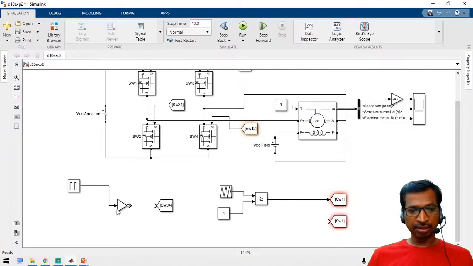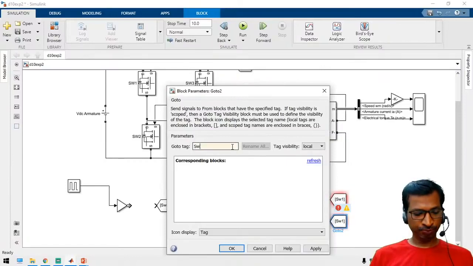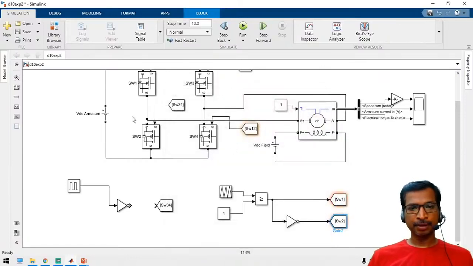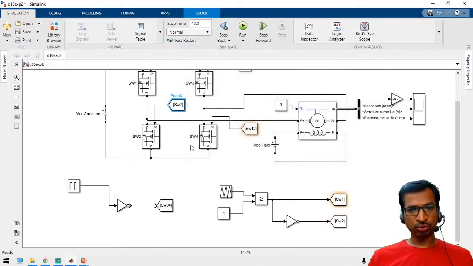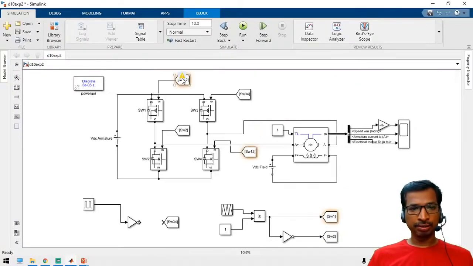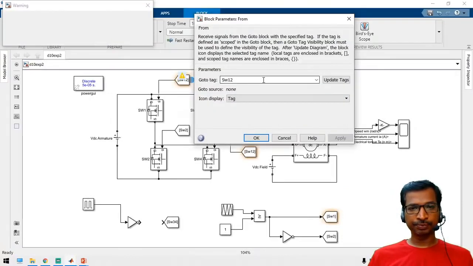So just take a NOT gate and connect here. So this is switch 2, and this is switch 1.